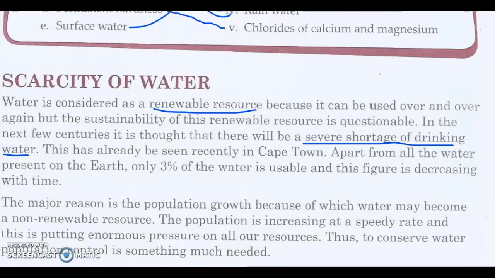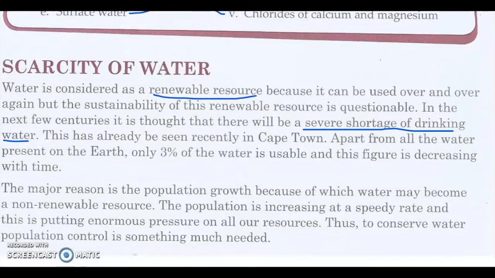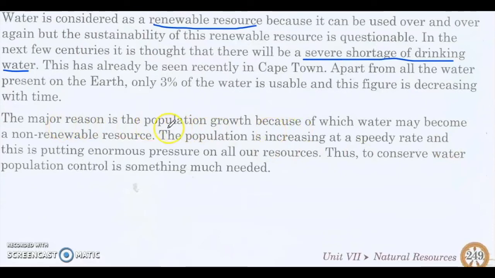Apart from all the water present on earth, only 3% of water is usable, and this figure is decreasing with time. So we humans are overusing the water resources. Even though they are renewable, the overuse is creating problems. The major reason is the population growth. The reason for water shortage is population growth, because of which water may become a non-renewable resource.